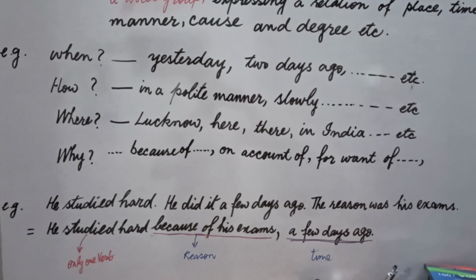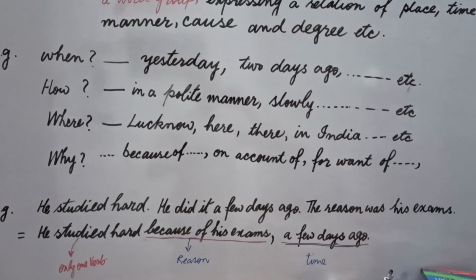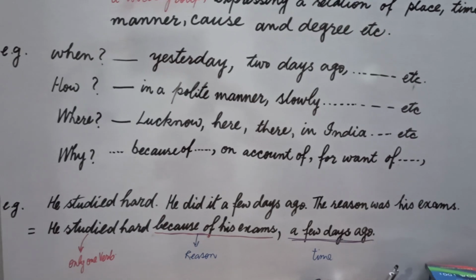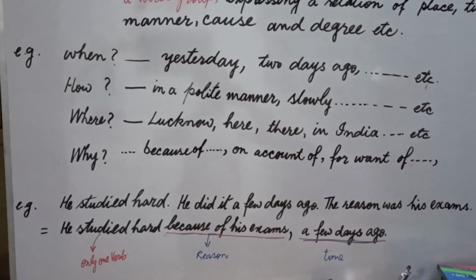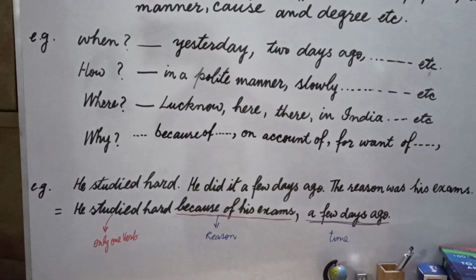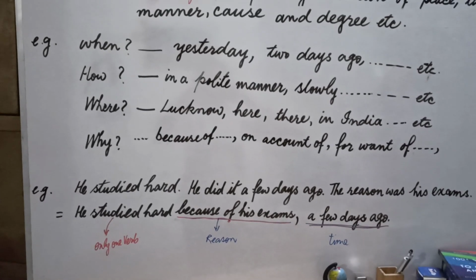Now we come to part 3. The reason was his exams. Now exams is the third part. Let's combine it: he studied hard because of his exams a few days ago.